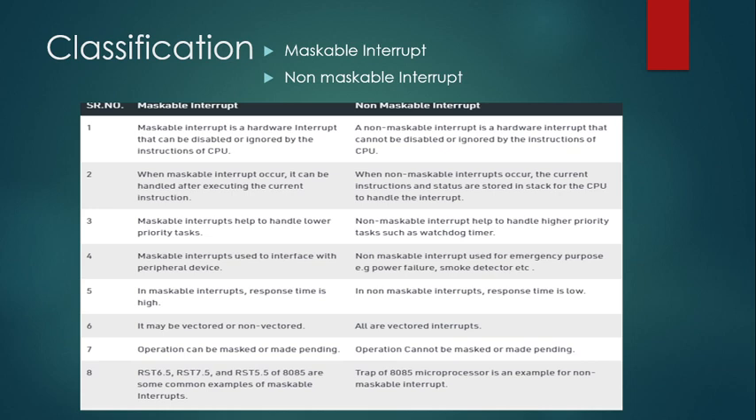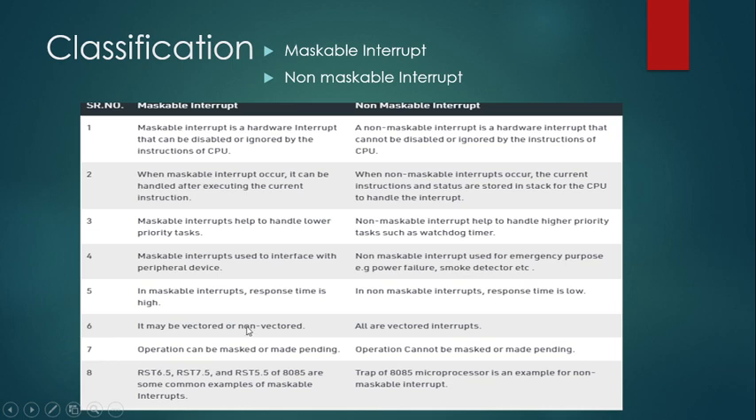When we talk about maskable and non-maskable interrupts, you can read out the differences. Immediate attention is needed in the case of a non-maskable interrupt, which is the basic concept explained in the first and second points. The maskable interrupt helps to handle lower priority tasks, and the non-maskable interrupt helps to handle higher priority tasks such as the watchdog timer. Maskable interrupts are used to interface with peripheral devices, whereas non-maskable ones are for emergency cases, for example power failure, smoke detector, etc. In maskable interrupts, response time is high, but for non-maskable, response time should be low.